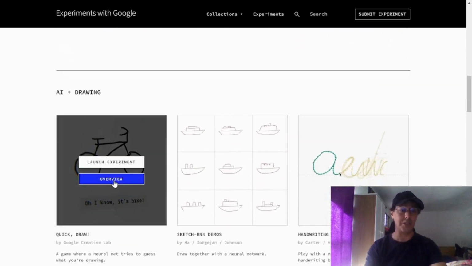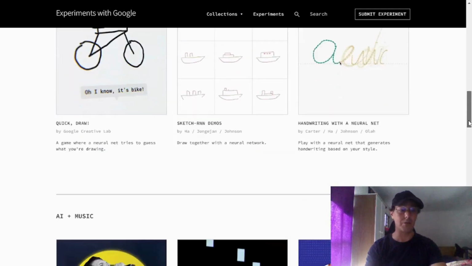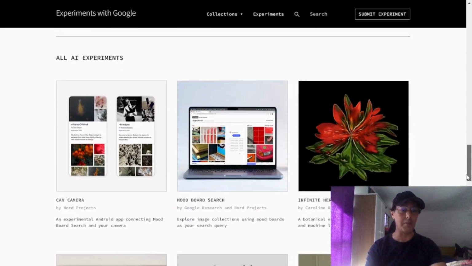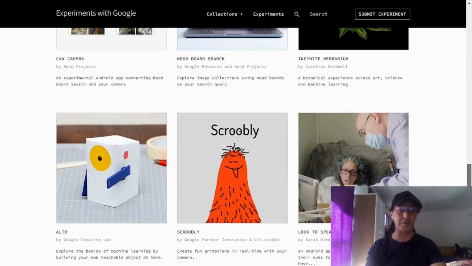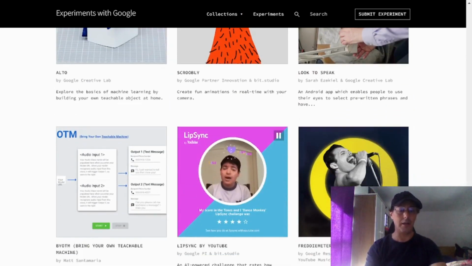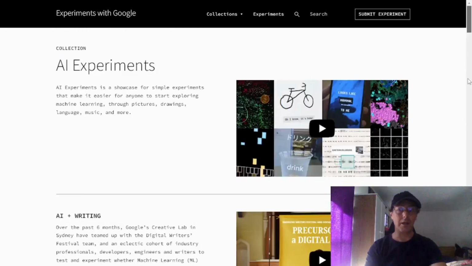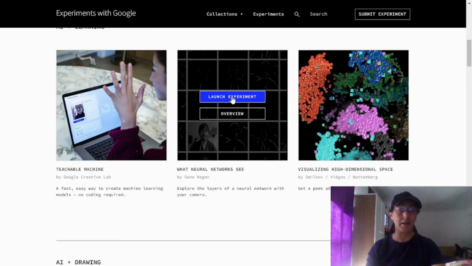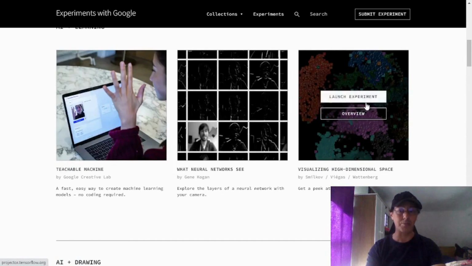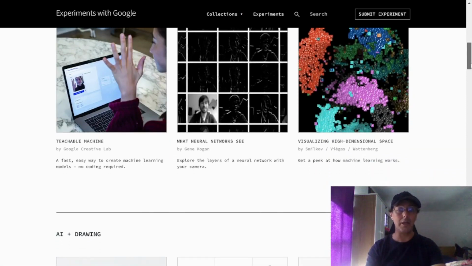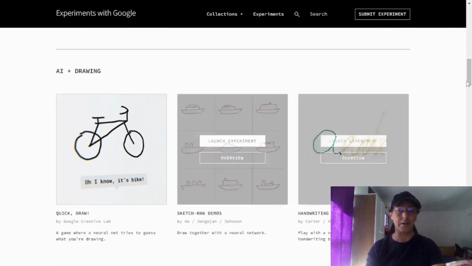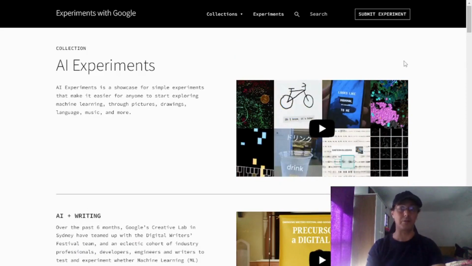Tem draw, que é a parte de imagem, também tem um overview a respeito, entre outras, como música, e outros experimentos relacionados à identificação de imagem, som e leitura. Como isso funciona na inteligência artificial? Esse site está explicando. Nós podemos aplicar alguns casos, nossos próprios. Ele dá essa opção nesse site de experimentos. E vamos lá, vou mostrar para vocês os vídeos que ele esclarece como isso é feito.